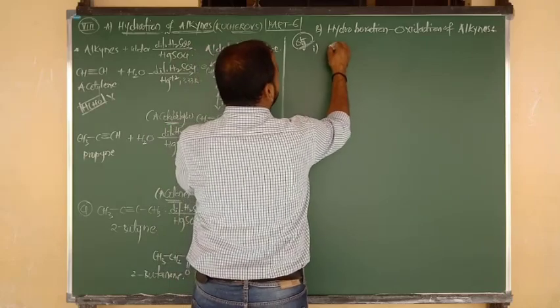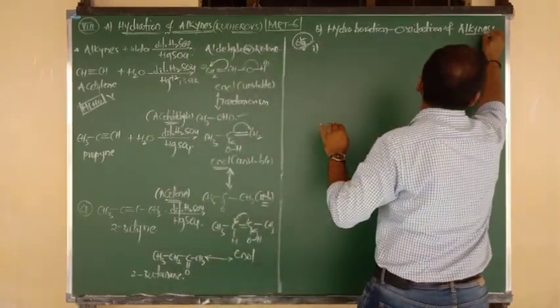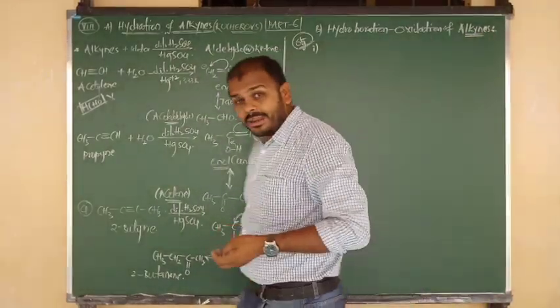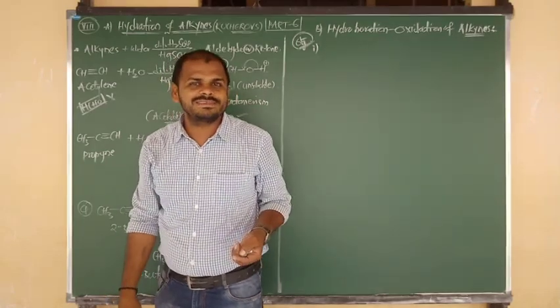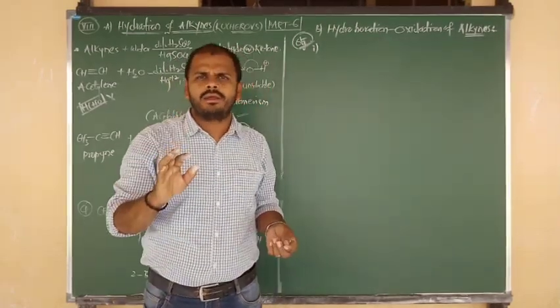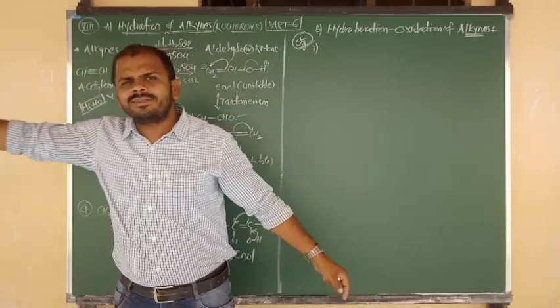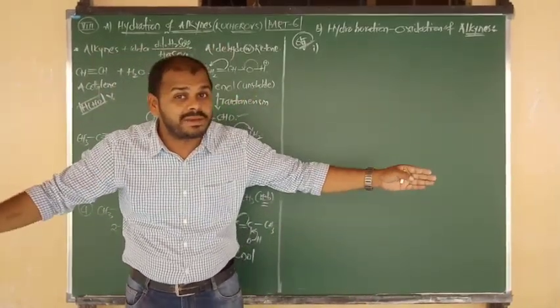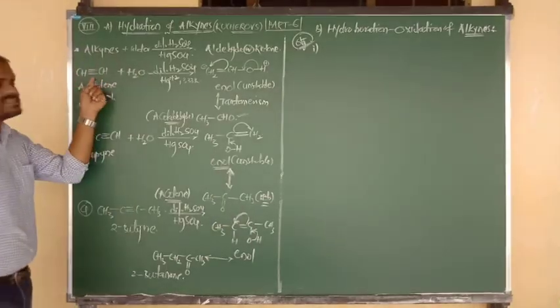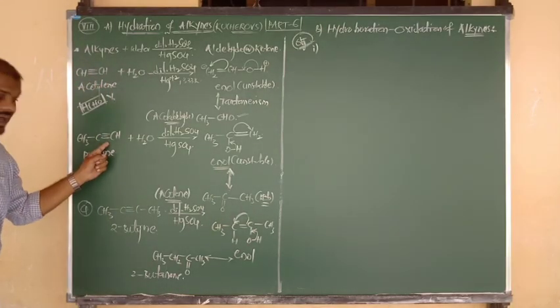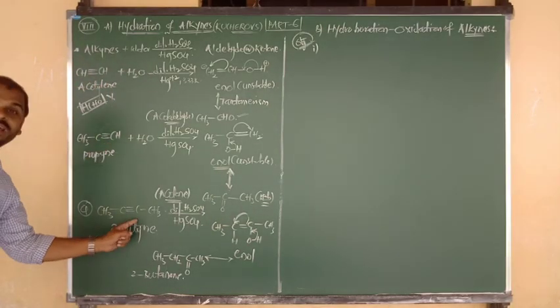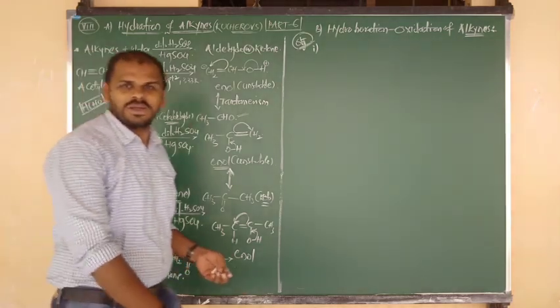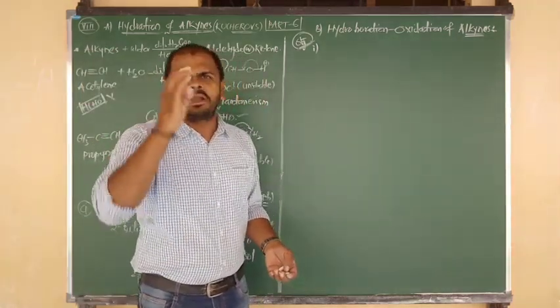So try to remember, alkynes are mainly 2 types. One is terminal alkyne, one more is non-terminal alkyne. If the triple bond is present at the end, like the starting end or last end, whatever that may be, that is terminal alkyne. Like this, this is terminal alkyne. What about this? The triple bond is in the middle here, so non-terminal alkyne. The product we can write very easily.